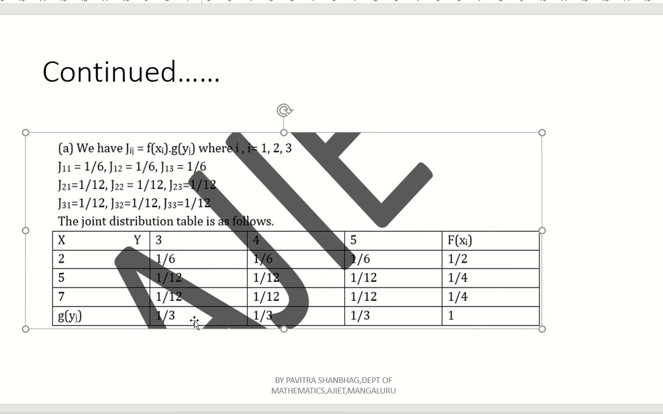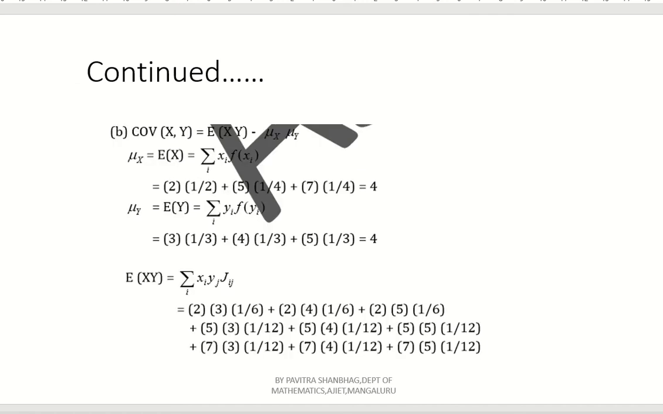After writing this, you have to add row wise, then you have to add column wise. At the end, if you add all the row elements and if you add all the column elements, you should get equal to 1. This is nothing but the joint probability distribution table. Okay. Now what did they ask? Covariance, right? What is meant by covariance of x, y? That is nothing but E of xy minus mu x into mu y. Yes, you have to find mu x, mu y and E of xy first.